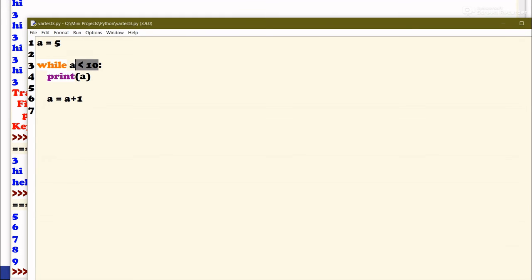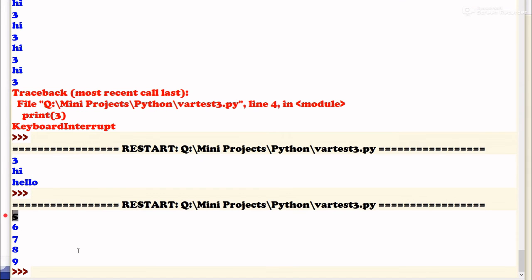Now when we are starting this while loop, we are checking the condition a is less than 10. The value of a is 5, which is less than 10, so this condition is true. So we will print a, and the value of a is 5, so we printed out 5 here, as you can see.